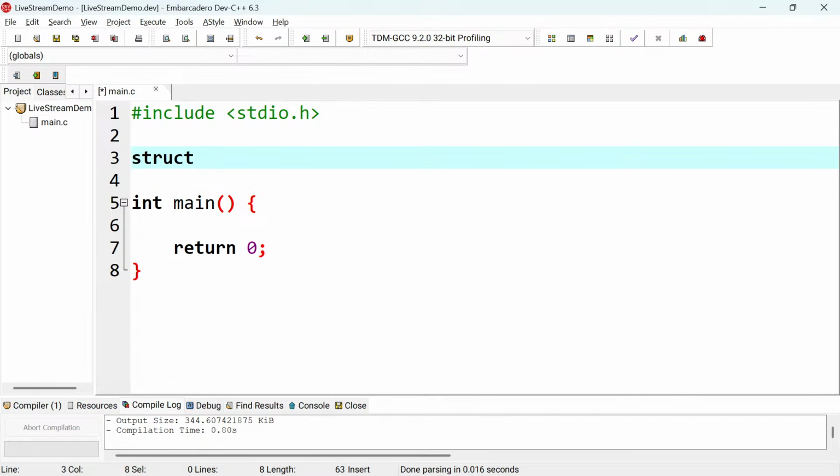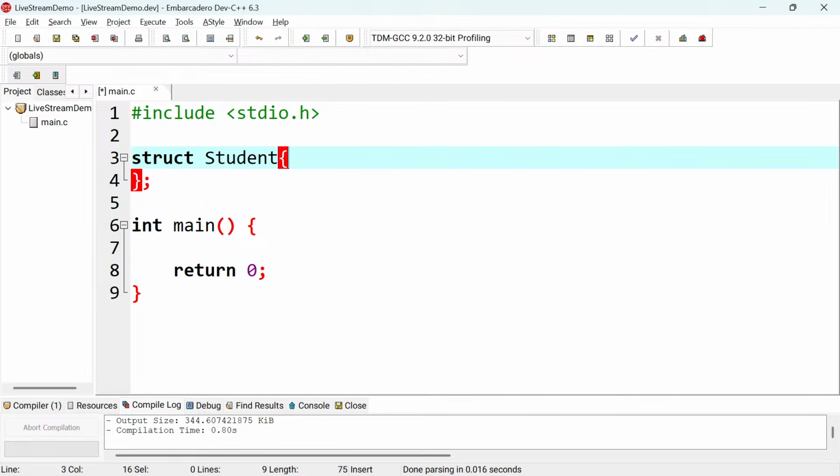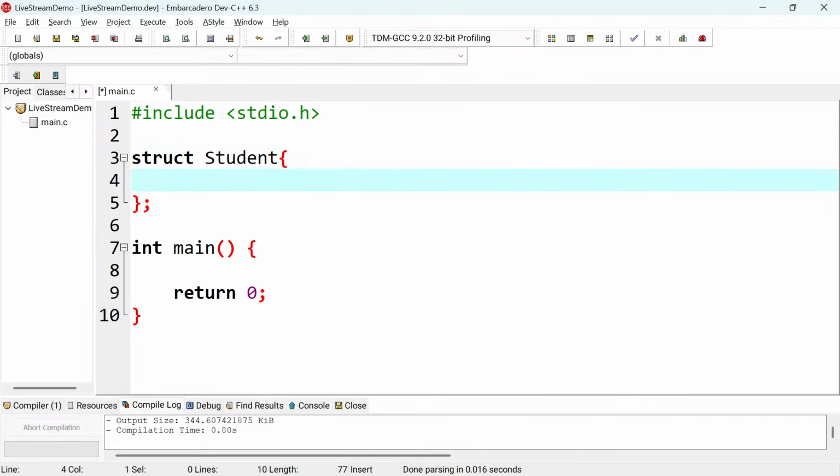We want to store the student details, so let me name the structure student. Then you open the block for the structure, and you need to terminate it. These are almost the only blocks that you need to terminate. When you are creating a structure, you need to put this termination, otherwise you run into an error. That's the thing to notice there.